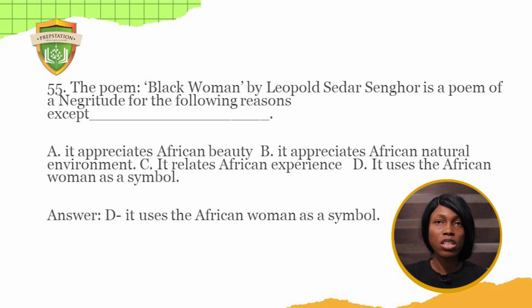So in this case, the poem appreciates the African beauty, yes, and it appreciates the African natural environment. It also relates African experience, but it doesn't necessarily use the African woman as a symbol, because yes, it's talking about a black woman, but it's also talking about the continent of Africa. So the answer to this question is D.